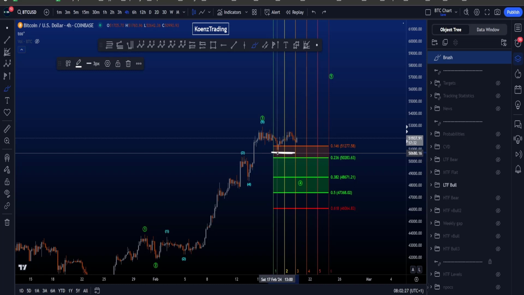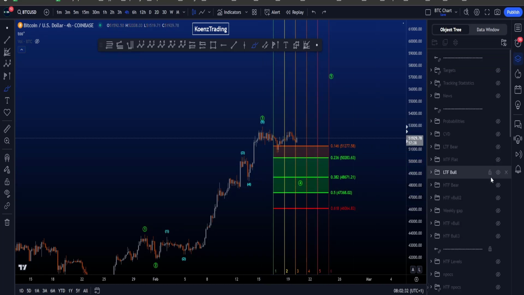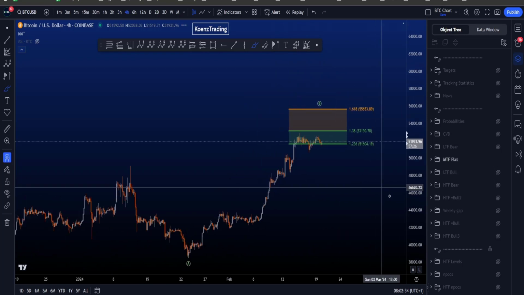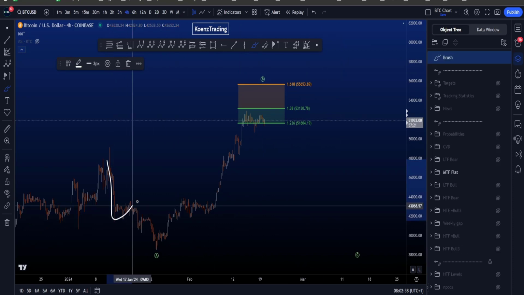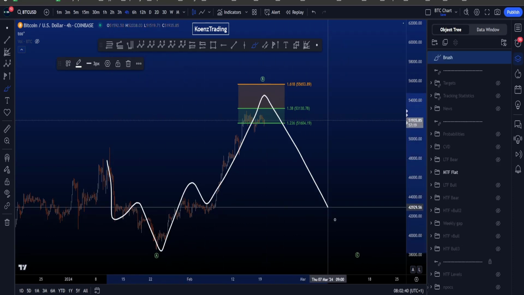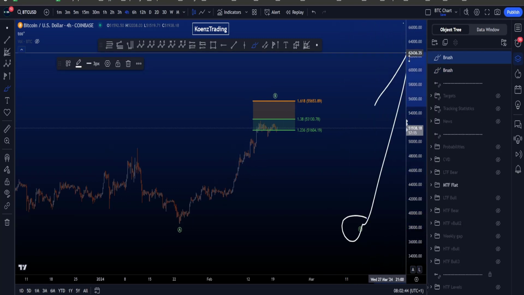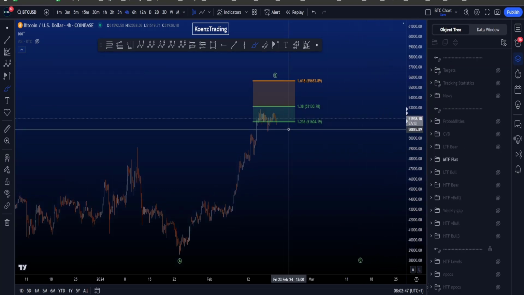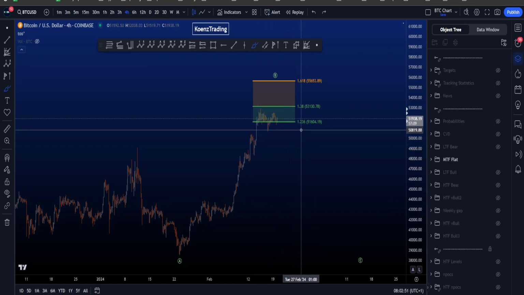If price takes the lows before the highs, the probabilities increase for continuation to the downside. On the 4-hour time frame, the more bearish scenario here would be a flat structure where we are looking for a wave A, B, and eventually a wave C to the downside. After this wave C, we're looking for continuation to the upside. In this scenario, preferably, this is your high and you're already looking for a move down.